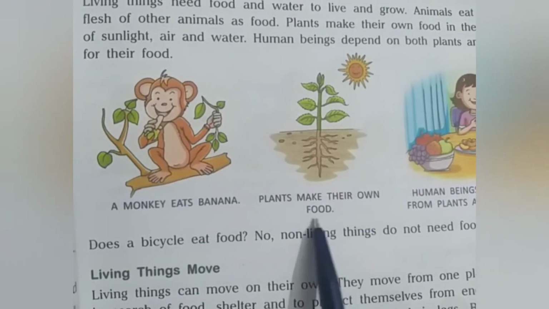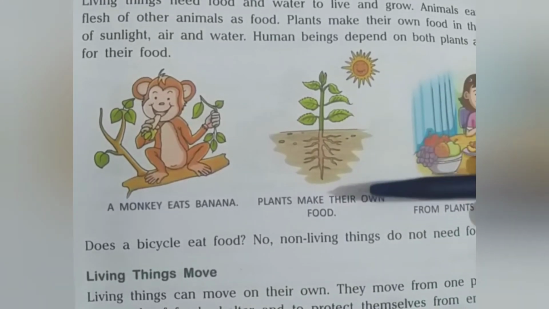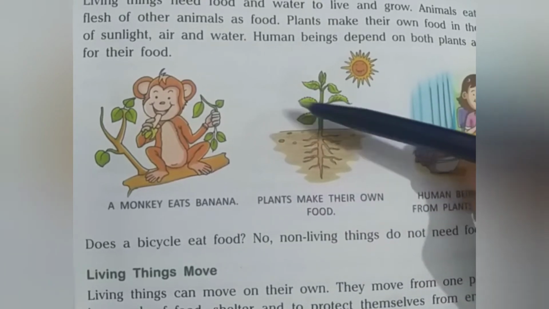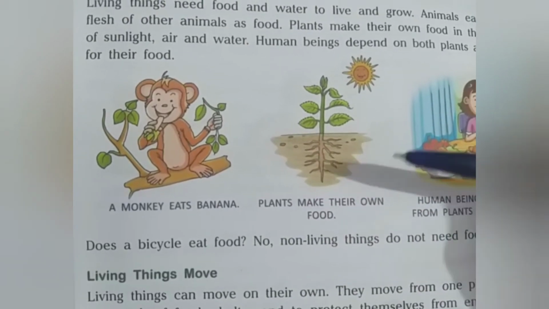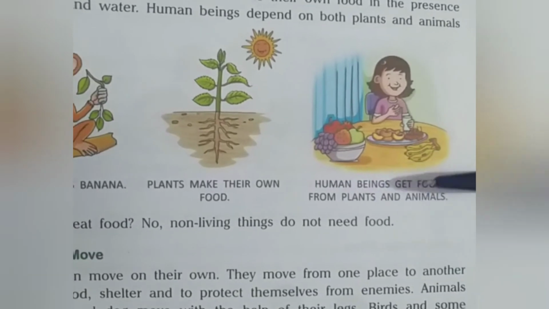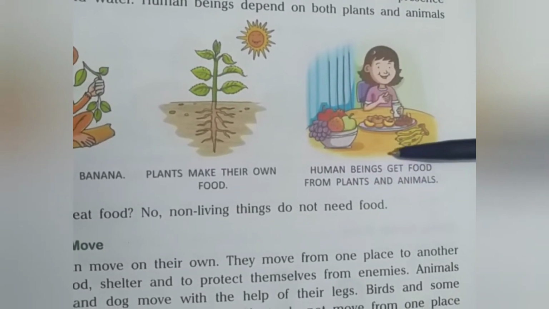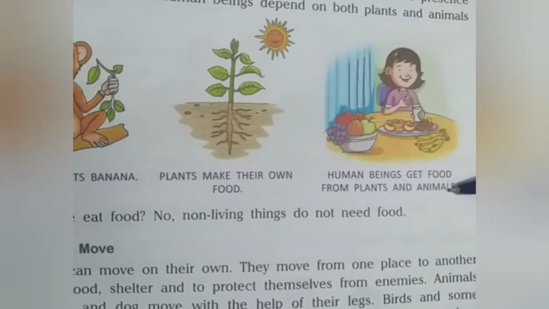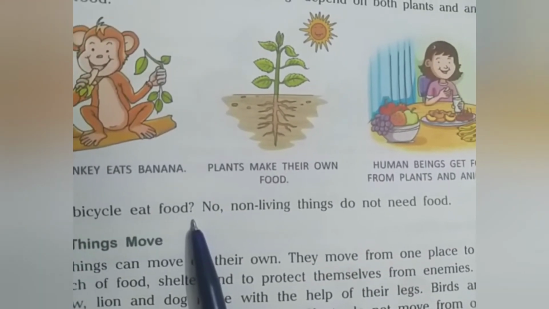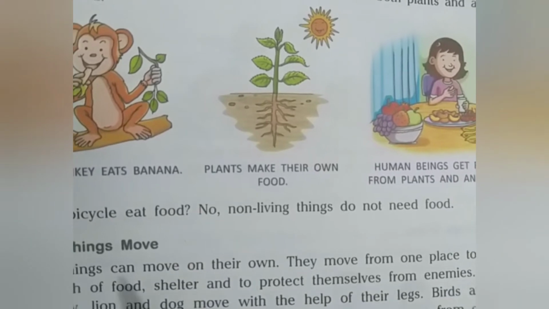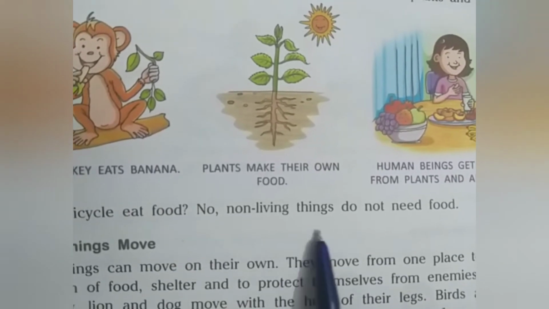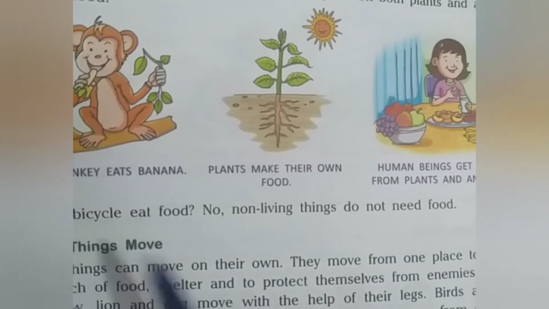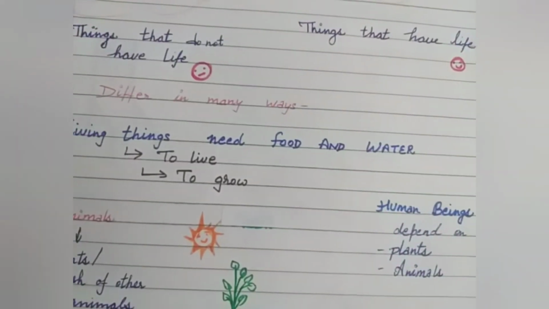Plants make their own food. They make their own food in the presence of sunlight, air, and water. Next you can see human beings. We human beings get food from plants and animals. But does a bicycle eat food? No, because non-living things do not need food. A bicycle is a non-living thing. It does not have life.